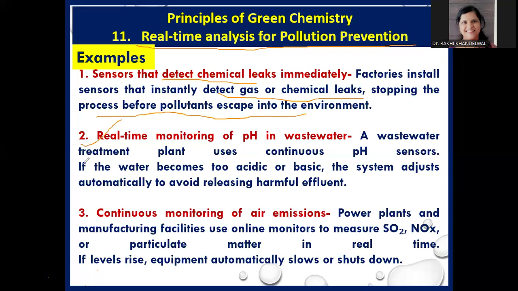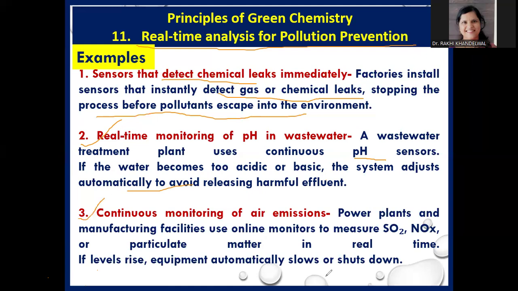Second one is the real-time monitoring of pH in wastewater. A wastewater treatment plant uses a continuous pH sensor. Why? Because we must know that the water which is to be discarded must not contain harmful pollutants. So, if the water becomes too acidic or basic, the system adjusts automatically to avoid releasing harmful effluents by measuring the pH through the pH sensors. So, we can avoid water pollution this way.